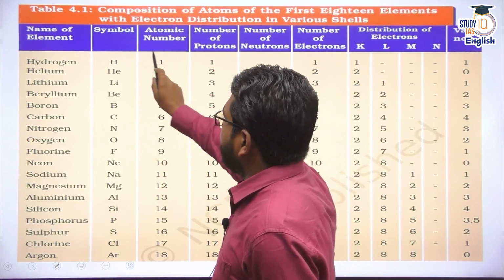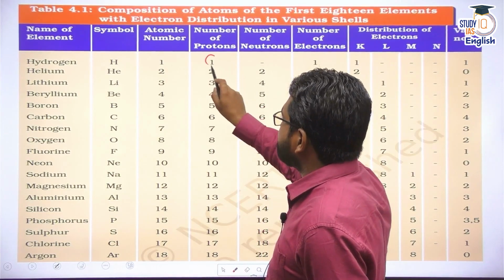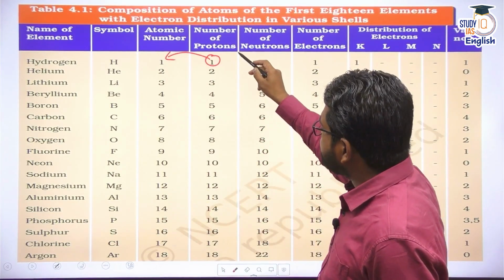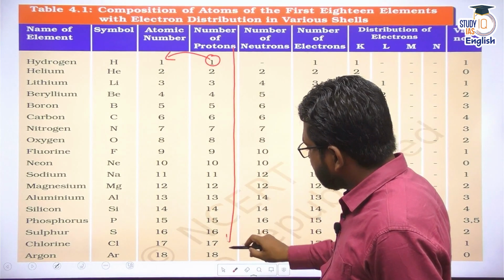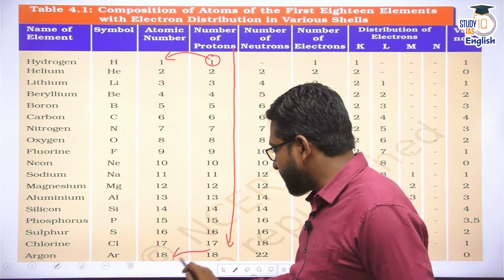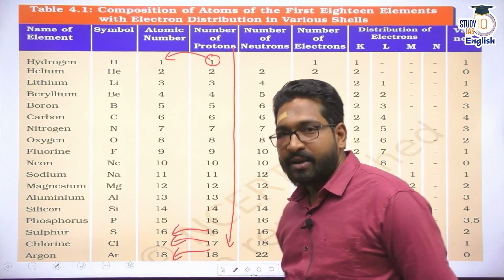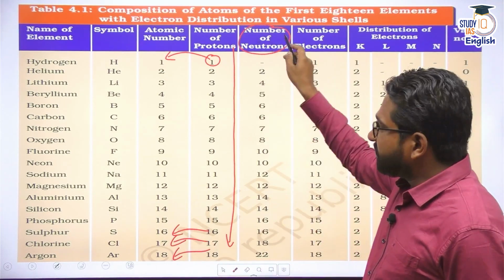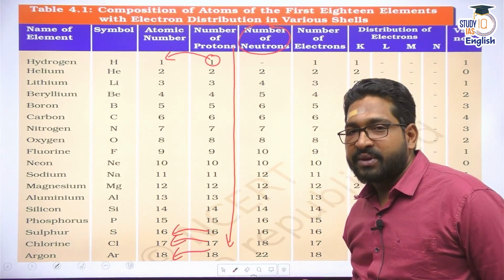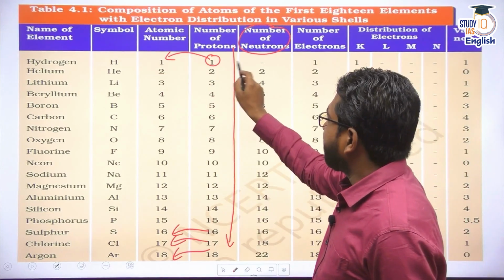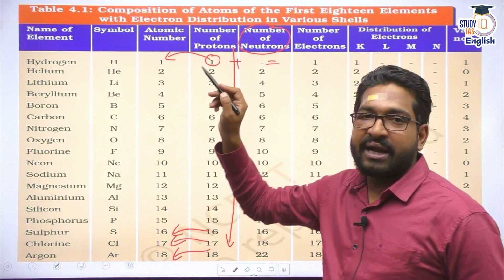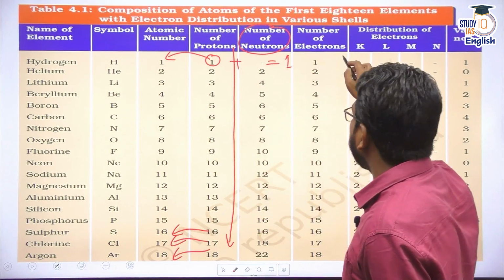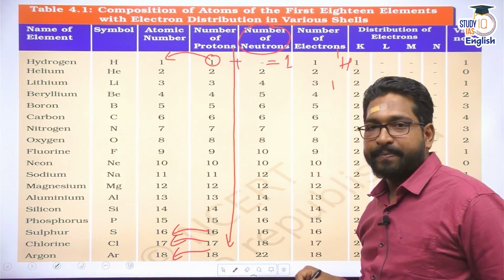So you must have seen here in this particular list, if I say hydrogen has how many number of protons, that would become its atomic number. Just look at this, you will see the number of protons is going to be exactly the same. The atomic number is going to be same. But the number of neutrons, when you add these two, you will find the mass number. That means for hydrogen, if I add this plus this, the atomic mass number would be again 1. That is why I write hydrogen as 1H1.